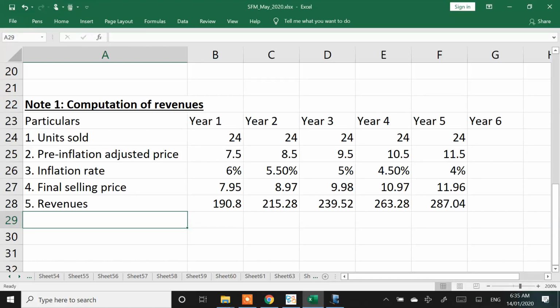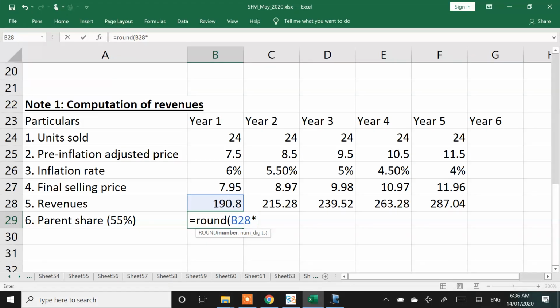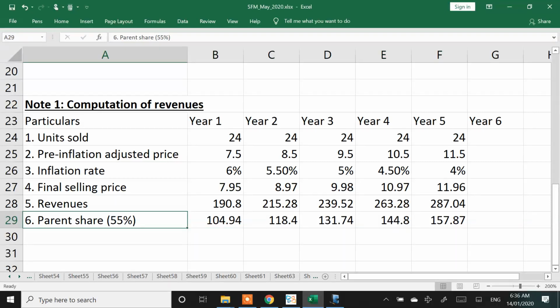Done? Okay, now listen. You got till revenues number. Anyone still working? I'll wait. Anybody still calculating the revenues amount? Okay, now listen. From a Perfect Inc. point of view, parent is going to get only 55%, balance 45% will go to the other partner who is there in this. There are two partners, so the other partner is going to get share of 45%, the parent is going to get share of 55%. So this is the parent share.